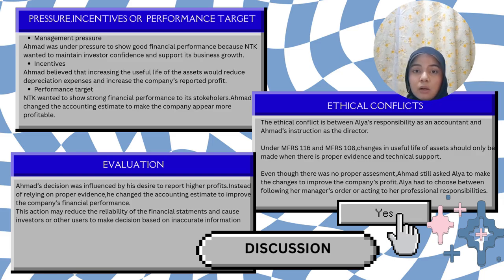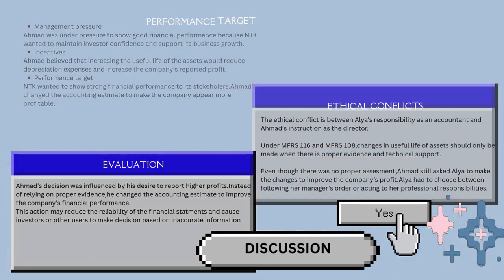So for the last part of the discussion, we have evaluation, which is that Ahmad's decision was influenced by his desire to report higher profits. Instead of relying on proper evidence, he changed the accounting estimate to improve the company's financial performance. So this action may reduce the reliability of the financial statements and may cause investors or other users to make decisions based on inaccurate information.